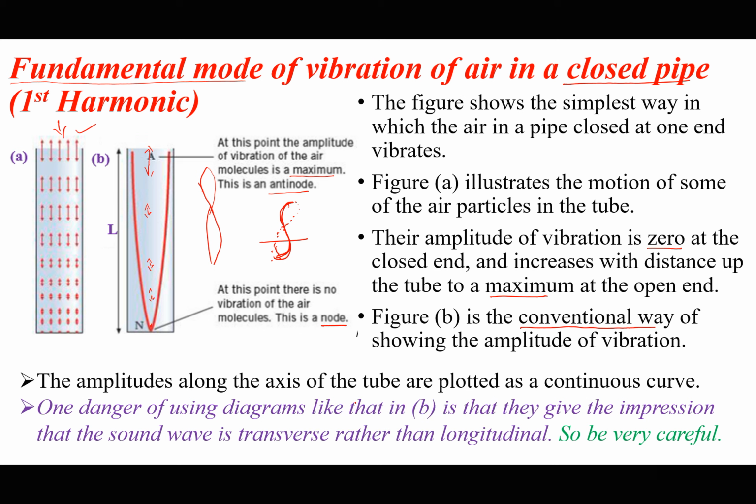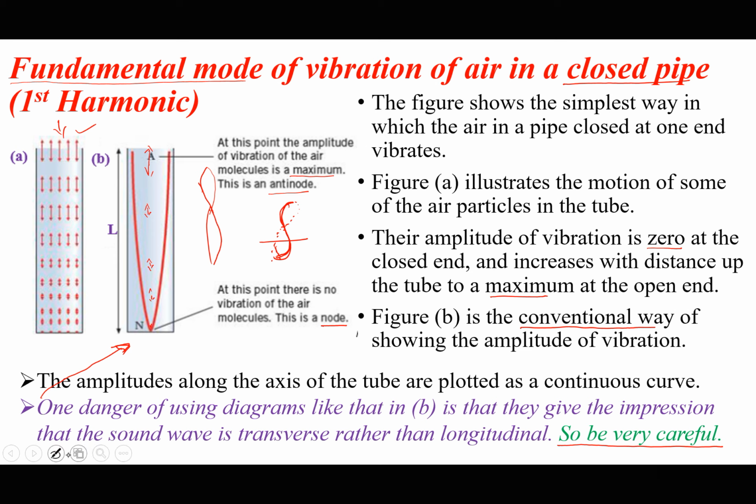The amplitude along the axis of the tube is plotted as a continuous curve. One danger of using a diagram like that in B is that it gives the impression that the sound wave is transverse rather than longitudinal. So you must be very, very careful when you are dealing with the pipes, and you have shown this.